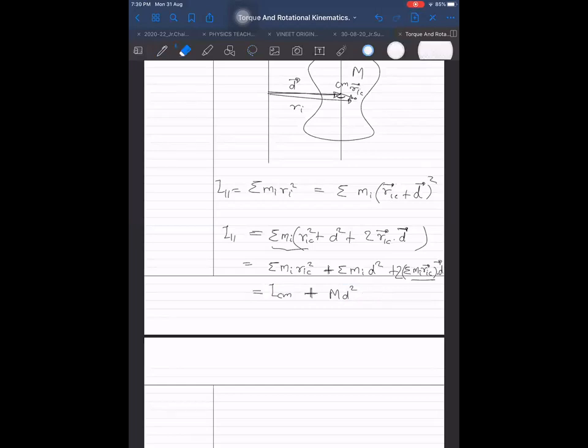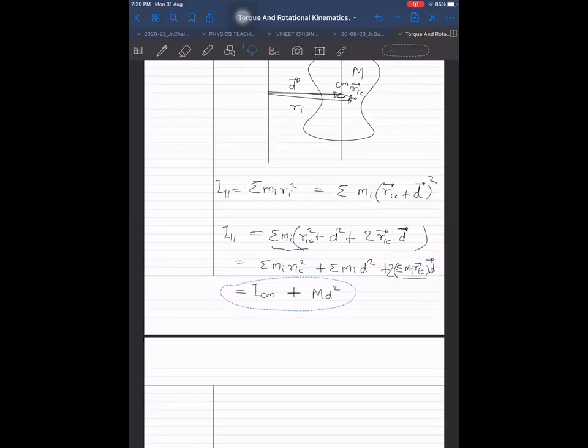Anyone else? Because of same plane. No, which they are in same plane. Let us say D, RIC and RI are in same plane. D is here, RIC is here, and RI is here.